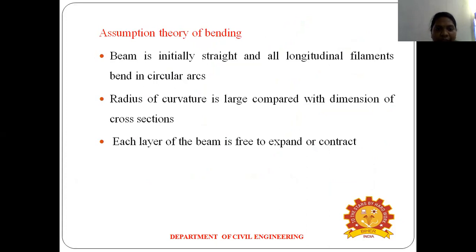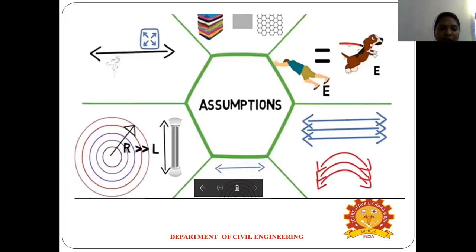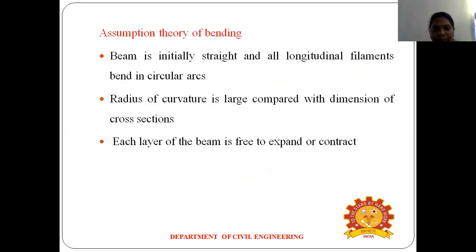The last one: each layer of the beam is free to expand and contract. Due to the bending, each layer of the beam wants to expand or contract. So that is the last assumption. This is a very important assumption for the theory of bending.